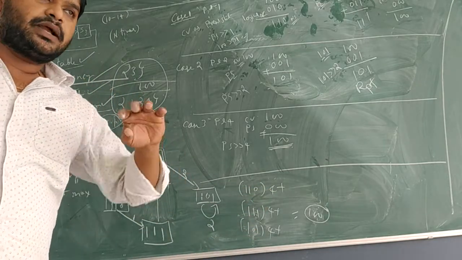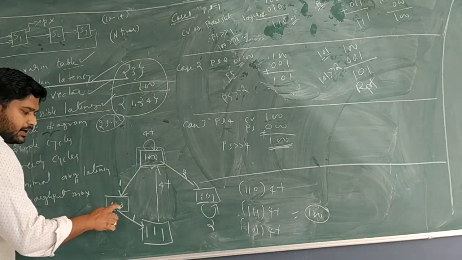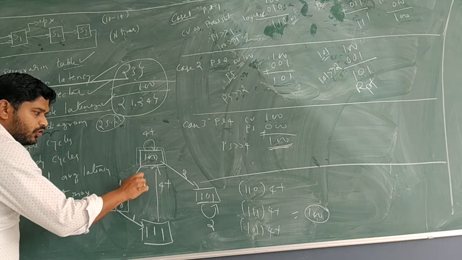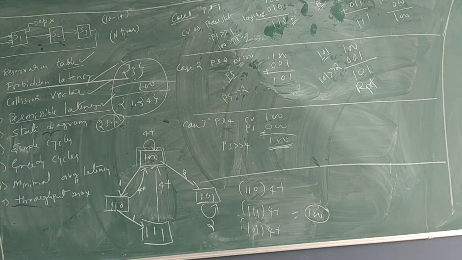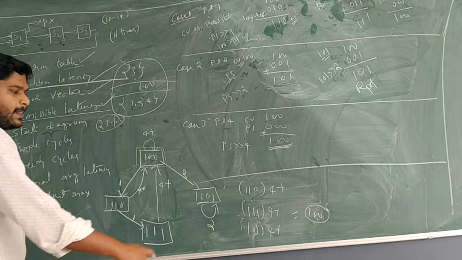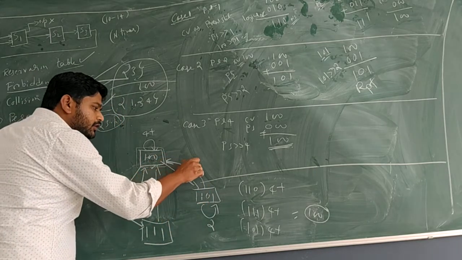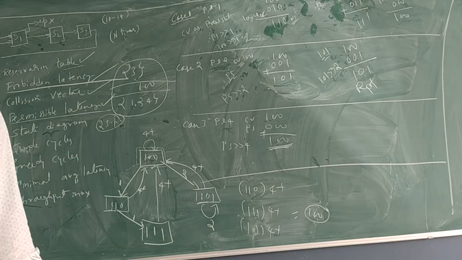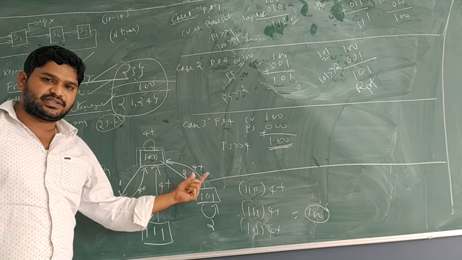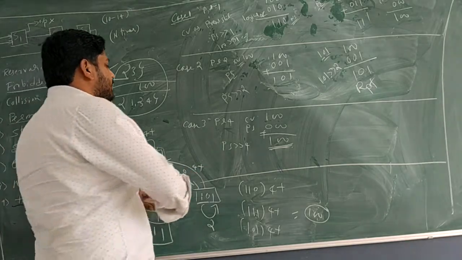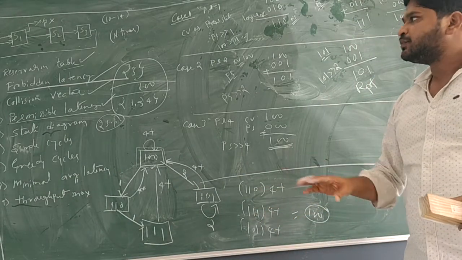These should be externally included in the diagram by the developer. That 110 with the 4 plus, we have to assume it goes back to the original state. That means the double circle state. So next, what is one more state remaining? 101. That also we have to include as extra from our side. Means without logic we have to include these edges in the diagram. So now this is called the state diagram.